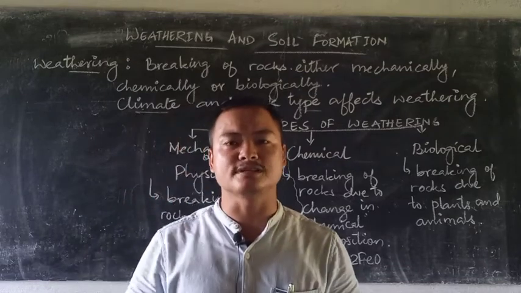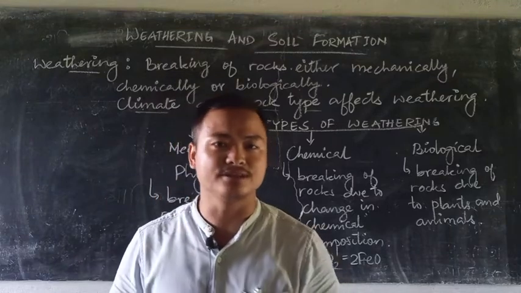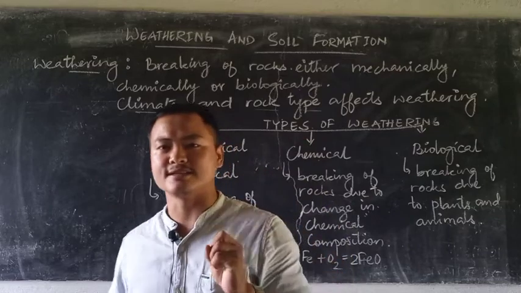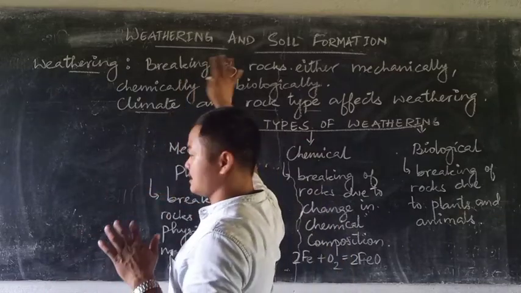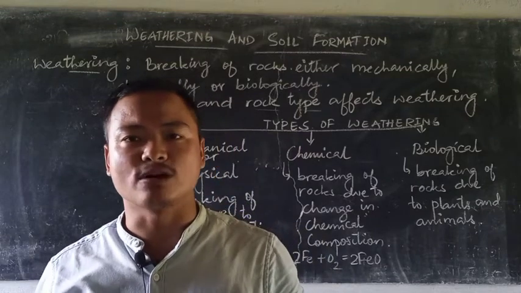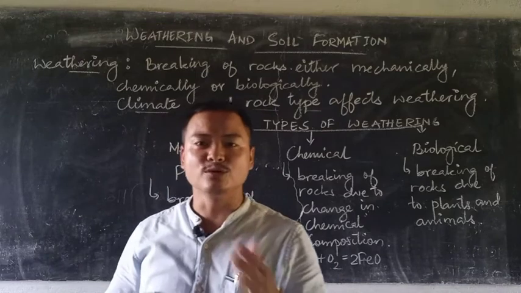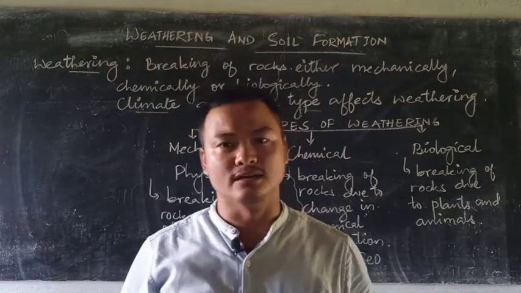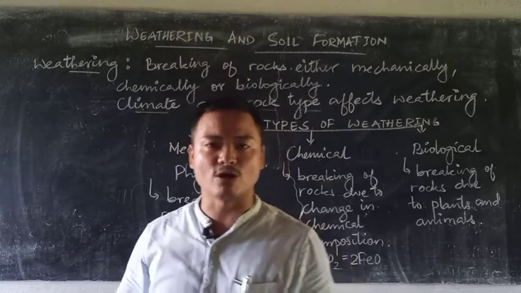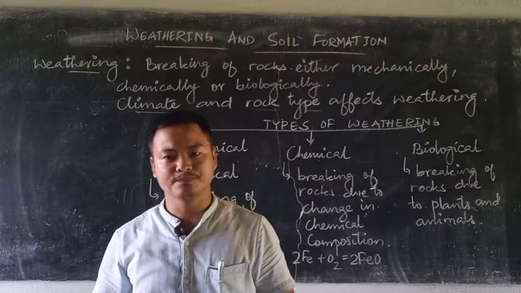There are more differences and details given in your book, but a few points to highlight if we are to differentiate weathering and erosion. The first thing is the definition itself, wherein we said weathering is breaking of rocks or disintegration of rocks, while erosion is removal of the top layer of the earth's surface. The earth's surface, which is made up of rocky layers, the removal of that top surface is known as erosion.